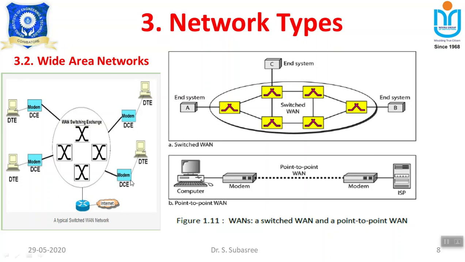After receiving this information, demodulation will be performed. That is, the data communication equipment will perform demodulation, which converts the digital signal to analog signal, and then hand it over to the DTE, that is the data terminal equipment, which is nothing but the receiver. So in this way the wide area network functions. This wide area network can be arranged in two ways: one is by using a point to point protocol, or by using a switched WAN.